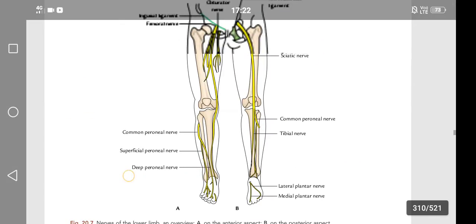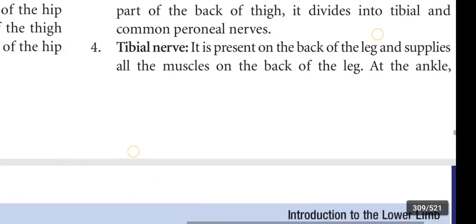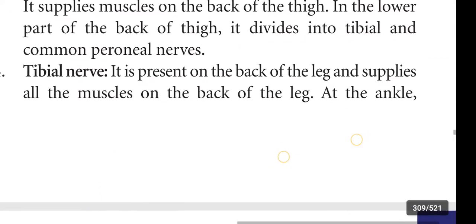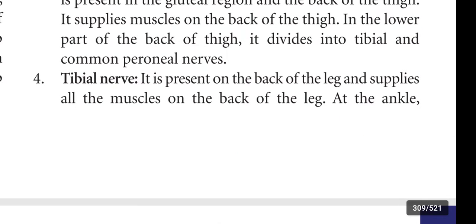Once again, tibial nerve. Tibial nerve is a branch of the sciatic nerve. It is present on the back of the leg and supplies all the muscles present on the back of the leg.